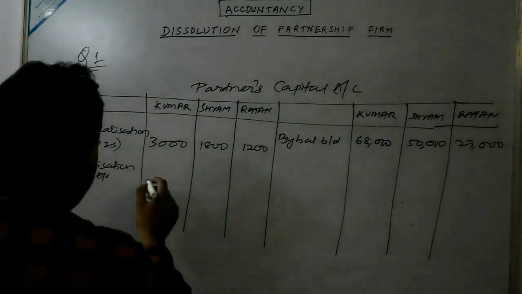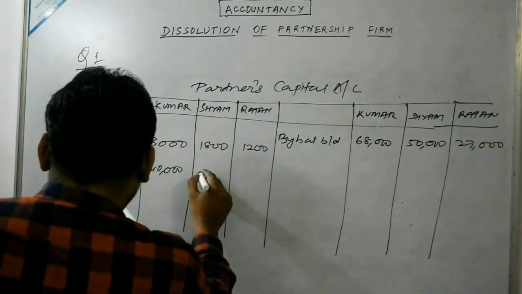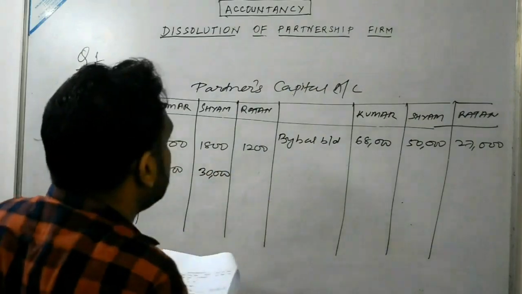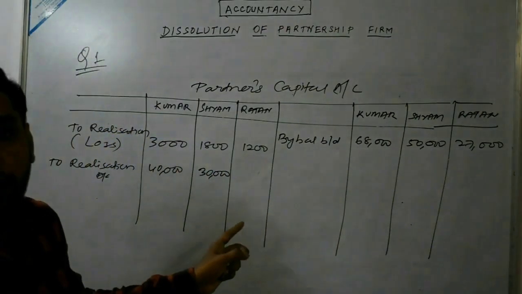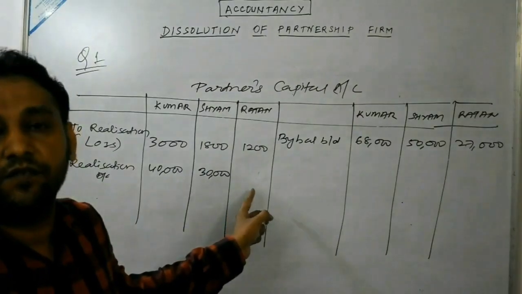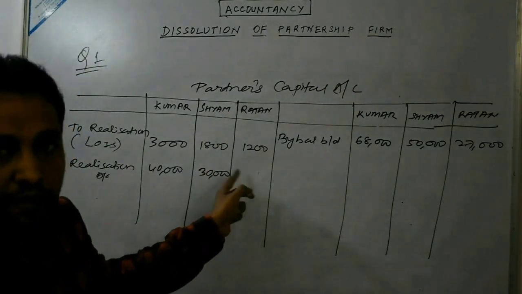So for Kumar, 40,000, and for Shyam, 30,000. Now remember, in case of dissolution of a partnership firm, whatever the difference figure we get, we have to write as to cash, that is the final payment.